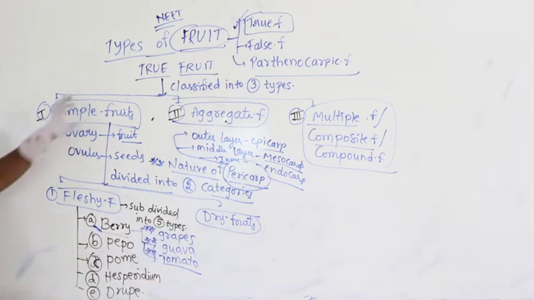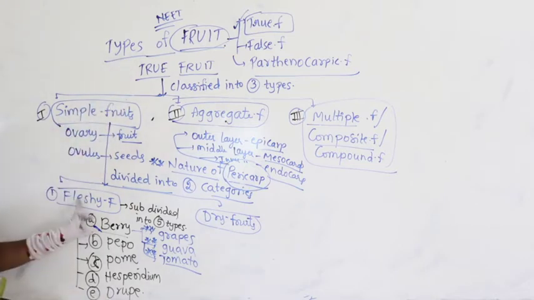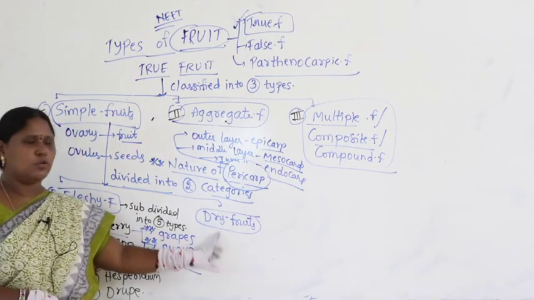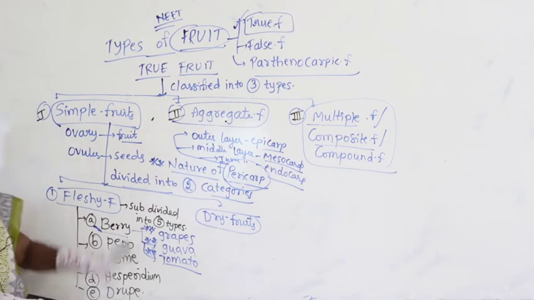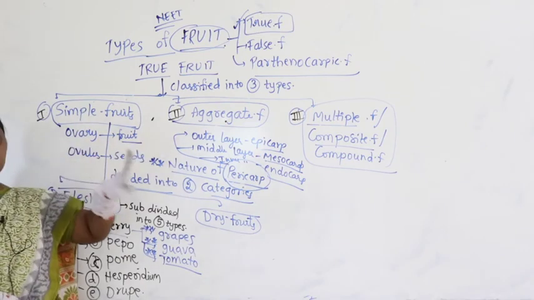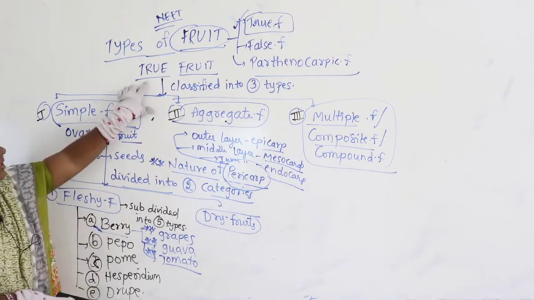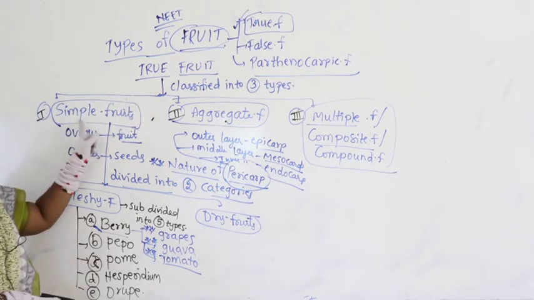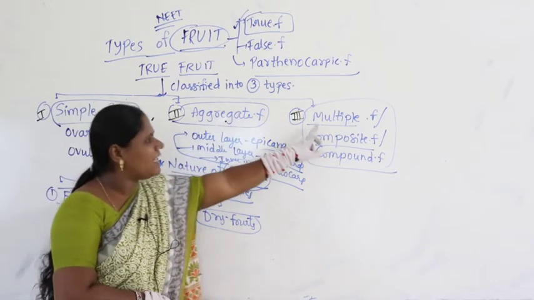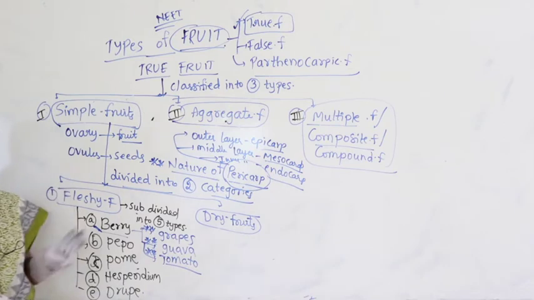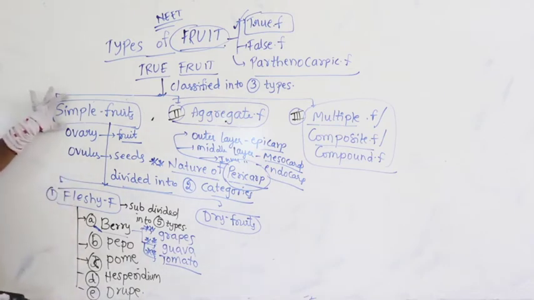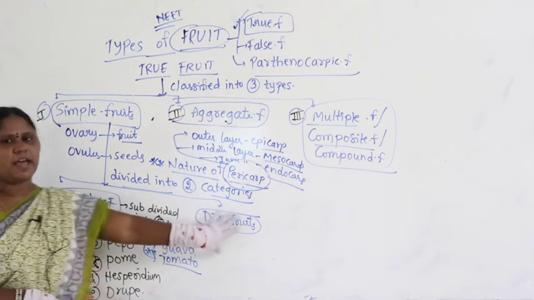Right? So instead of dividing true fruit into fleshy fruits and dry fruits, to avoid confusion, better you take it into three main categories. True fruits are generally classified into simple fruits, aggregate fruits, multiple fruits. Altogether we have three categories. Now under simple fruits we take fleshy fruits and dry fruits.